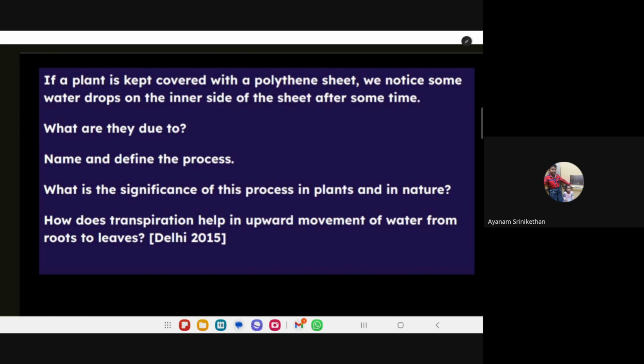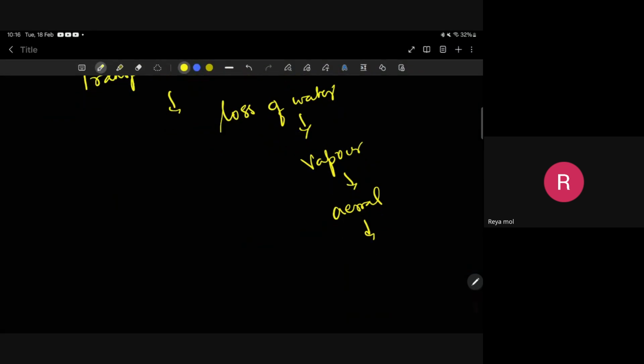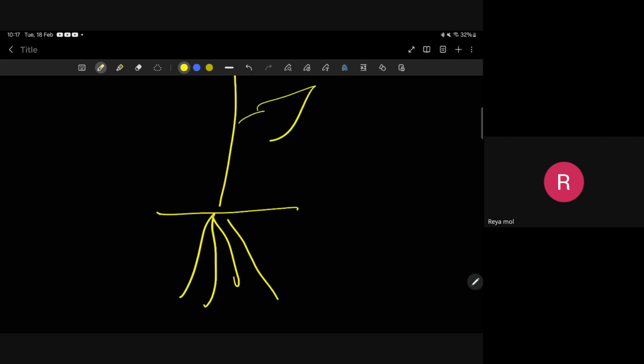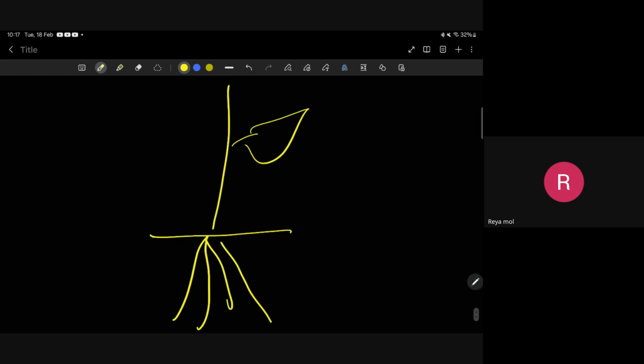Transpiration. Yes, ma? Anybody? Yes, ma'am. And transpiration will also help in the photosynthesis process. You cannot say exactly the photosynthesis process, but yes, because photosynthesis needs water, right? How is the water supplied to all parts of the plant? Through xylem. This is a plant. It has got roots here.